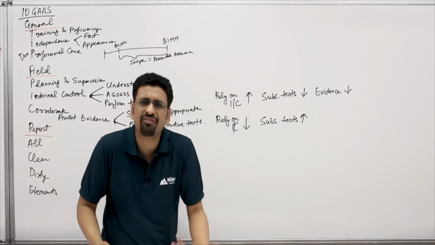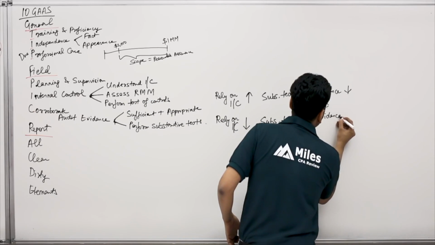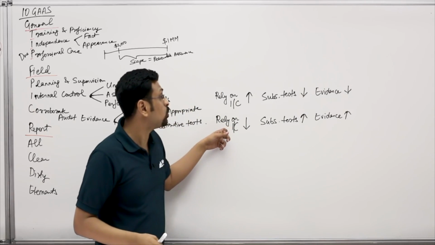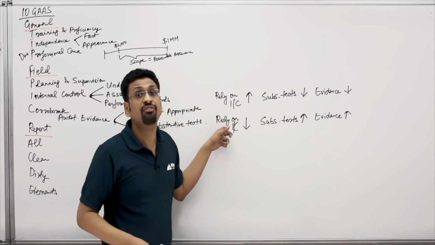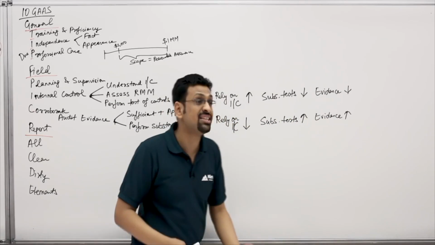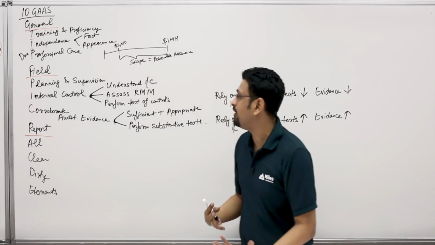If we do more substantive testing, naturally, we would have a lot of evidence. Because given such pathetic internal controls, we will not be satisfied. We will not be able to give our opinion till we do a lot of substantive testing, gather a lot of evidence. So guys, I'm sure you're getting the relationship here.